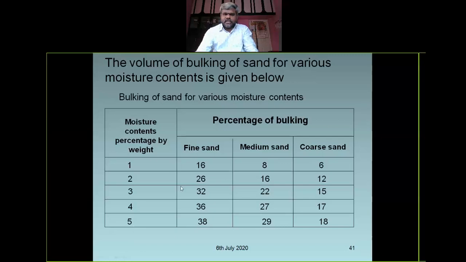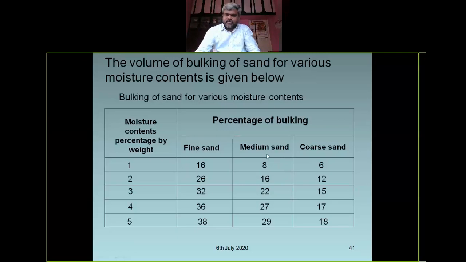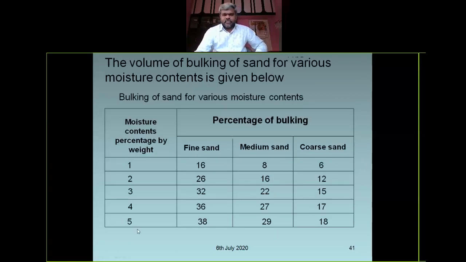See here, 1%, 2%, 3%, 4%, 5%. The percentage of bulking for fine sand is 16%, and this is 8%, like that. This is the table which you can see. If you take 5% moisture content, fine sand makes more bulking than medium sand and coarse sand. So fine sand will increase more in volume than medium and coarse sand, right?